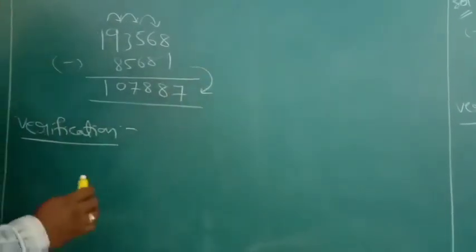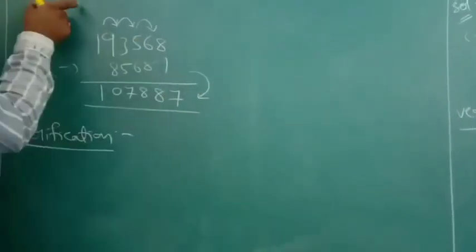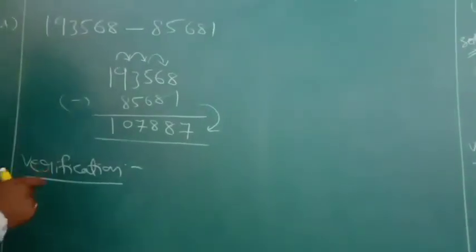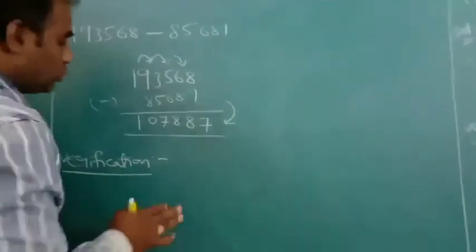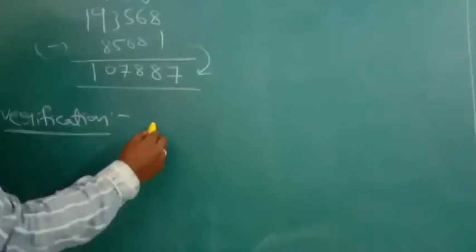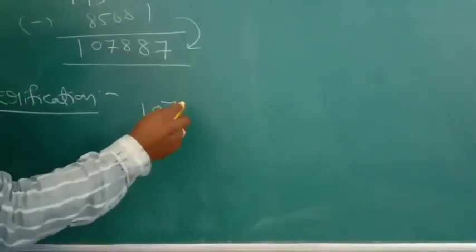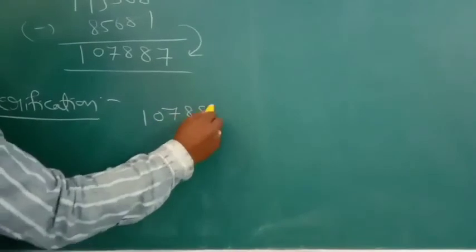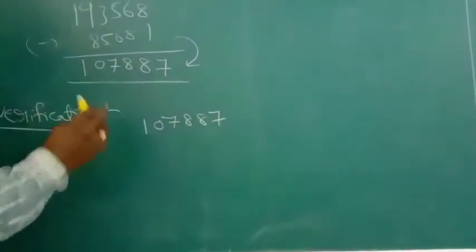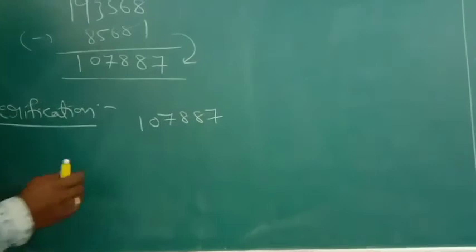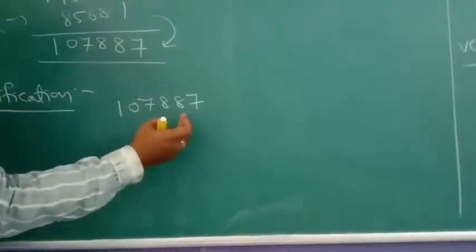Verification with addition means these two numbers are added, and we will get this number, 1,93,568. We have to check whether we get it or not. See the verification here: 1,07,887 and 85,681.